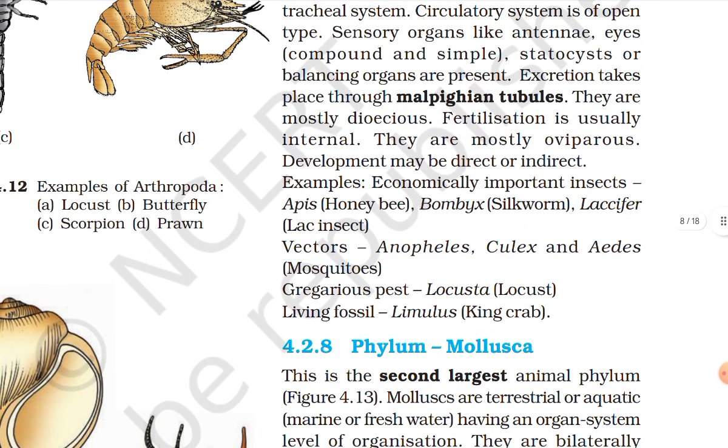Excretion takes place through the malpighian tubules. They are mostly dioecious. Fertilization is usually internal. They are mostly oviparous. Development may be direct or indirect. Examples of economically important insects: Apis, honeybee; Bombyx, silkworm; Laccifer lacca, lac insect.